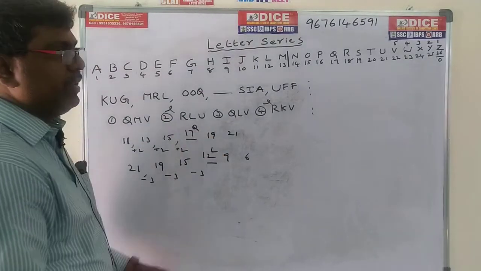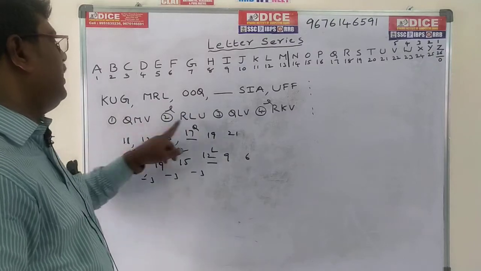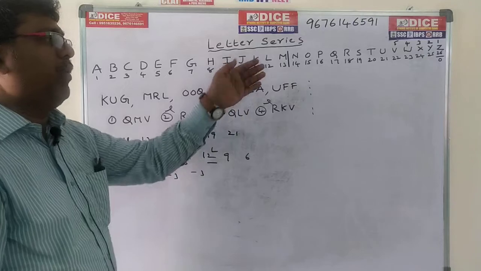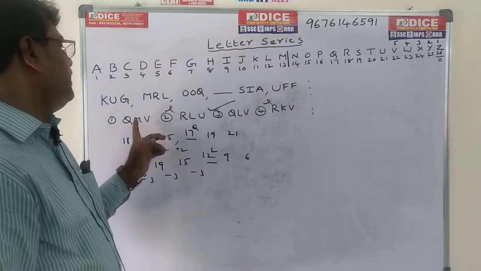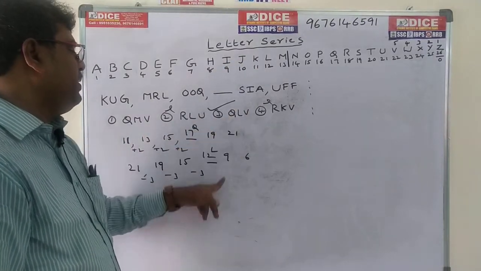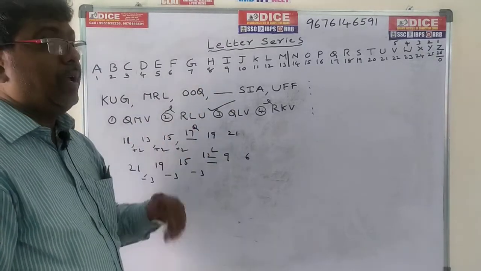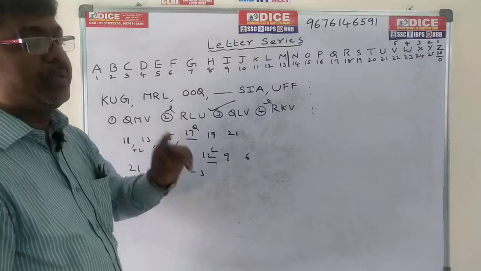Where is the option here? Here QMV, here QLV. So the answer is QLV. There is no need to calculate the third one. It is a waste of time, because the options are QMV or QLV, and in the second one L is there. So our answer is QLV. If there is a chance of none of the options, then go for the third letter.